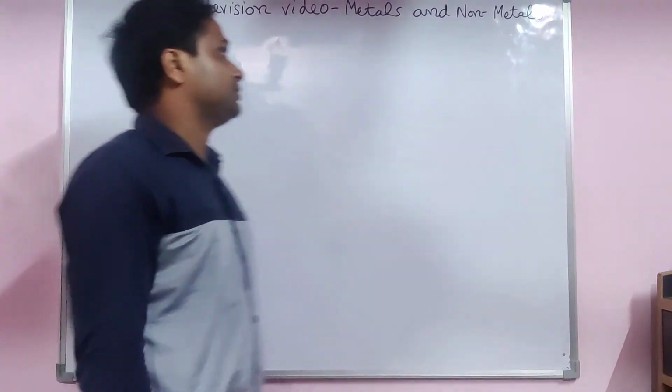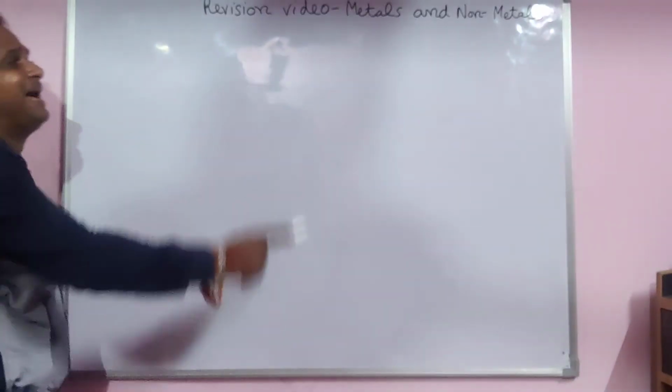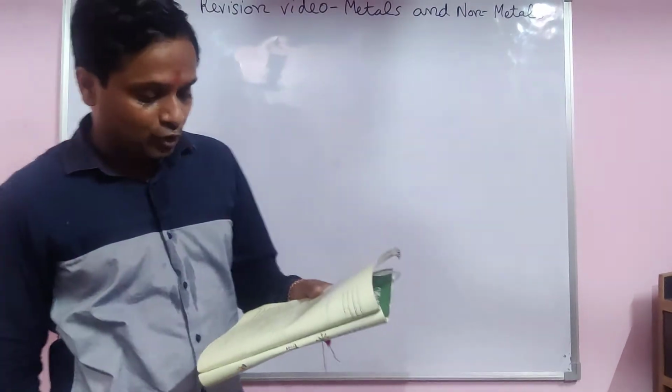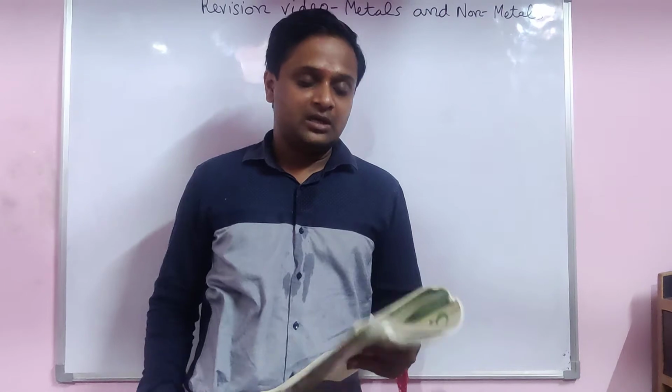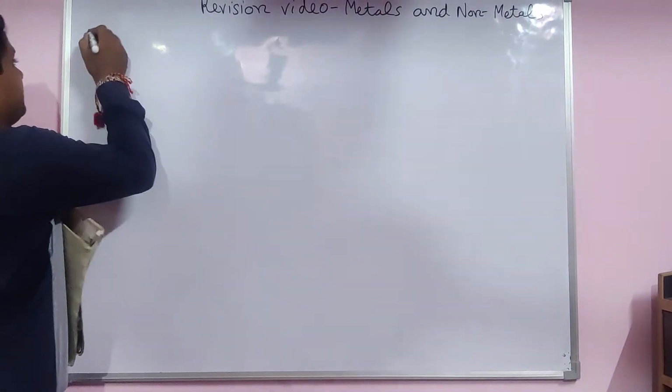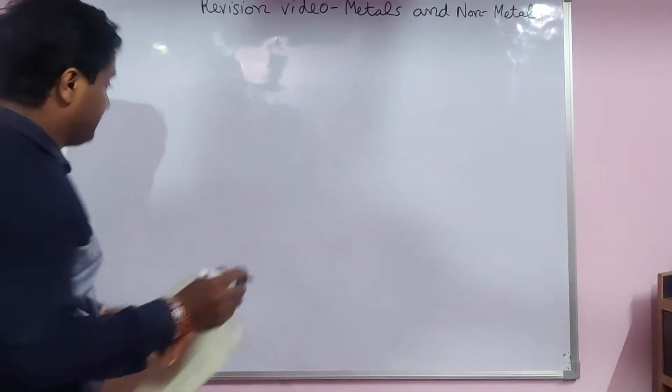But in this revision lecture of the metals and non-metals chapter, we have to do, yes, we already done the tick the correct one option. Now we have to do the filling the blanks, B part, on page number 63.